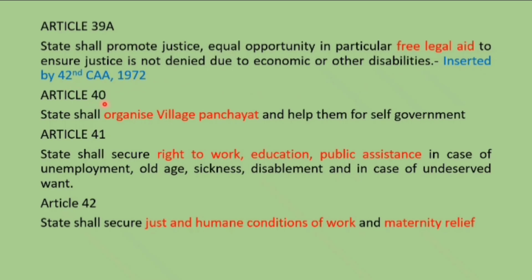Then going to Article 40, the state shall organize village panchayats and help them for self-government. That is, village panchayat is for 40, and 41 says that the state shall secure the right to work, education, public assistance in case of unemployment, old age, sickness, disablement, and in case of undeserved want. Then 42 says that the state shall secure just and humane conditions of work and maternity relief.